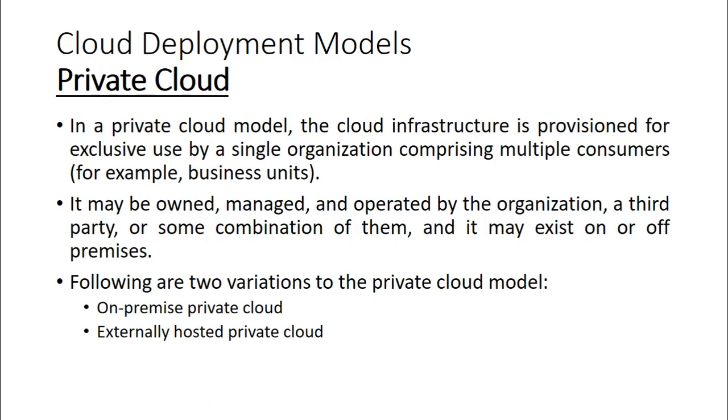Let us try to understand what a private cloud is now. In a private cloud model, the cloud infrastructure is provisioned for exclusive use by a single organization comprising multiple consumers, for example, the different business units. One corporate company may implement its own cloud that is meant only for that particular organization. So we call it a private cloud. It may be owned, managed, and operated by the organization, a third party, or some combination of them, and it may exist on or off premises.